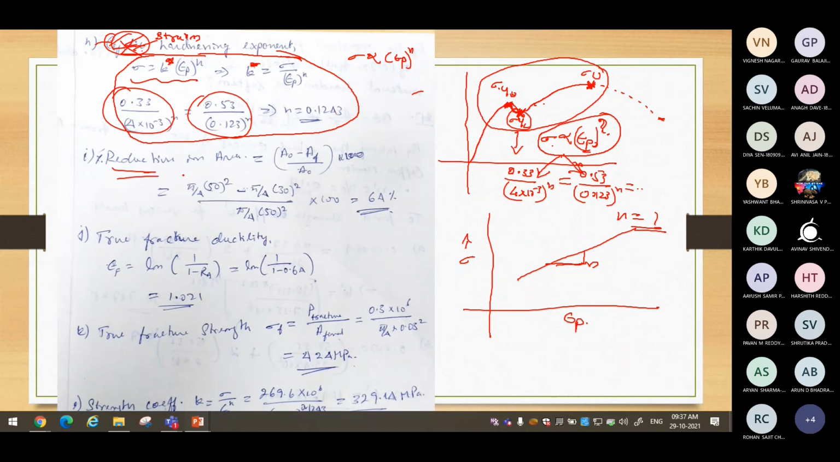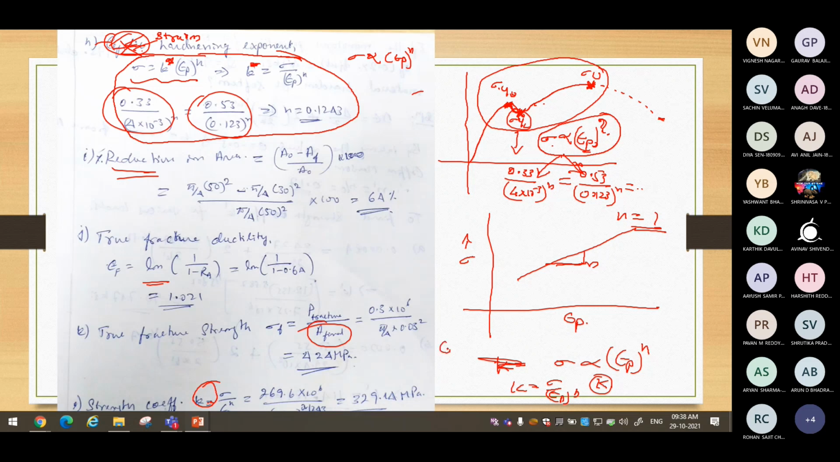Then percentage reduction in area. Next point, it is again basic strength of materials. True fracture ductility, a well established relation in strength of materials. True fracture strength, only thing is you have to take the instantaneous area or final area. Strength coefficient K we can determine from the equation. We have this relation already written here: sigma is proportional to epsilon p to the power n. That proportionality constant is K. So to determine K, we can do sigma by plastic strain to the power n.